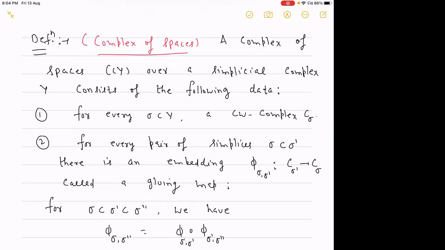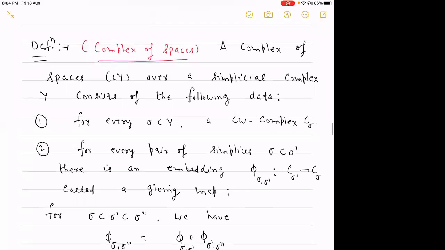So we are continuing our talk. Today I will be talking about the sketch of proof of our main results. In the first part I will be discussing the Cannon-Thurston map of the subcomplexes of groups, and later I will be talking about the combination theorem which we have proved. To start with, first of all, I will give the definition of a complex of spaces.